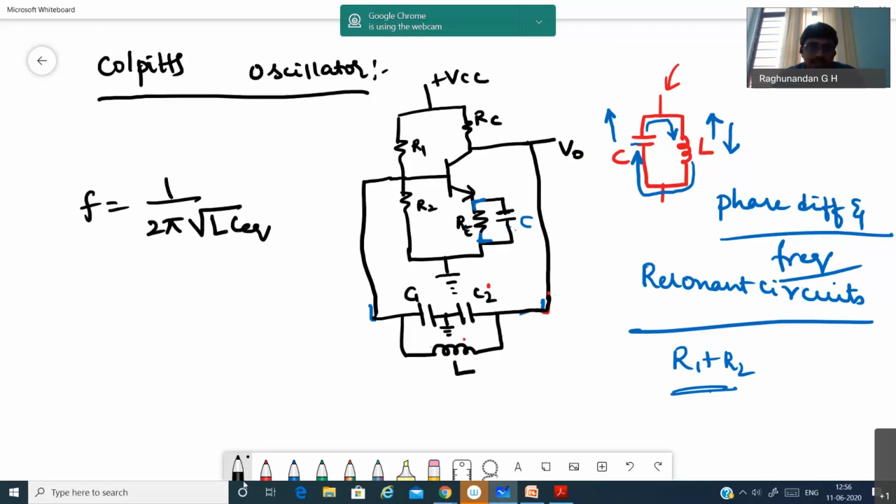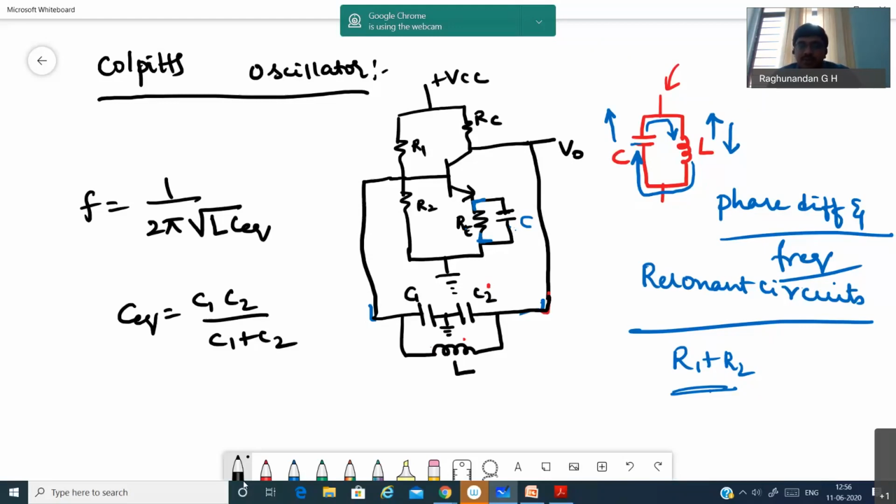C equivalent is the equivalent capacitance of C1 and C2. The formula gives C equivalent is equal to C1 C2 by C1 plus C2. Again, this is the formula for series capacitance, C1 C2 by C1 plus C2.